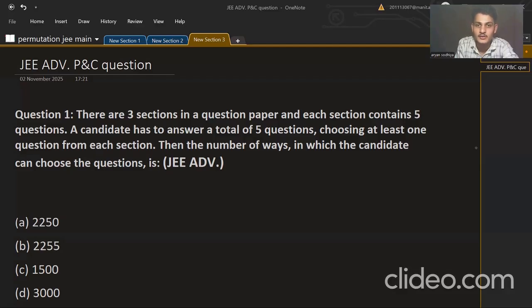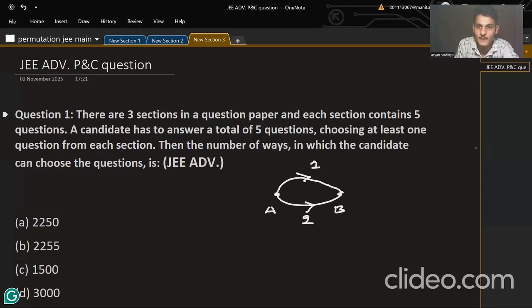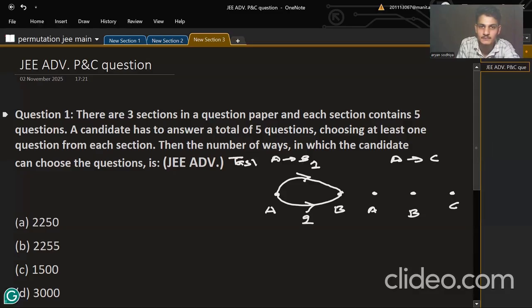I will ask you one question. Say I want to go from A to B. There are two ways: this is the first way and this is the second way. And if I want to go from A to C through B, there are two tasks to complete: A to B, and then B to C. These are the tasks, and these are the ways.